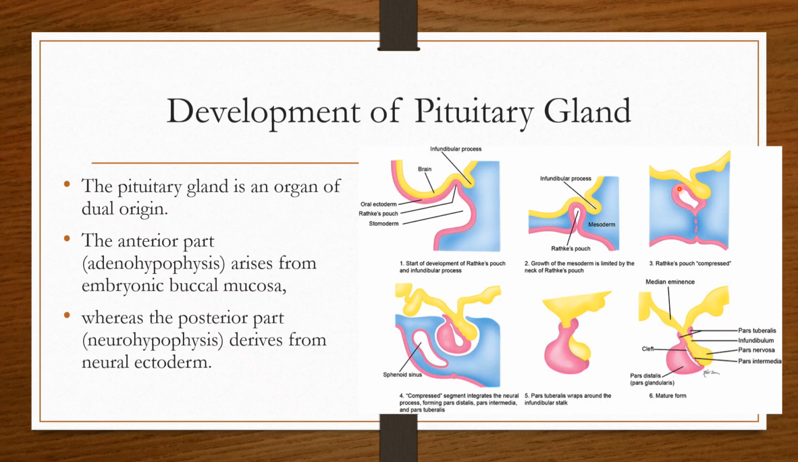Later on, this Rathke's pouch loses its connection from the buccal mucosa, or oral mucosa. Here you can see they are in close opposition to each other, forming a bilobed gland, that is the pituitary, and here you can see the sphenoid sinus which is present over here.